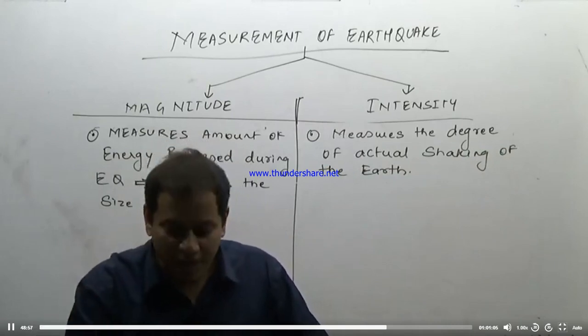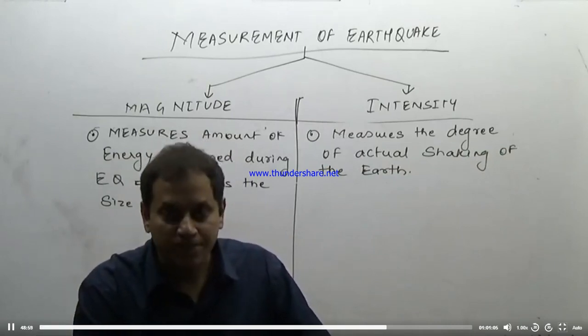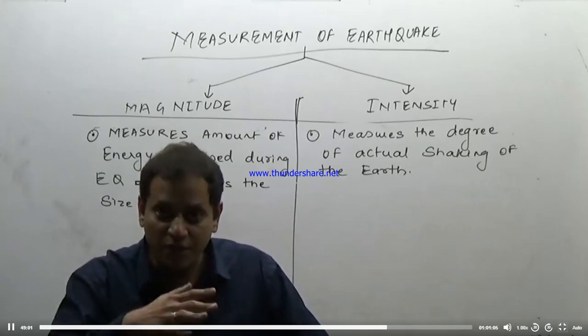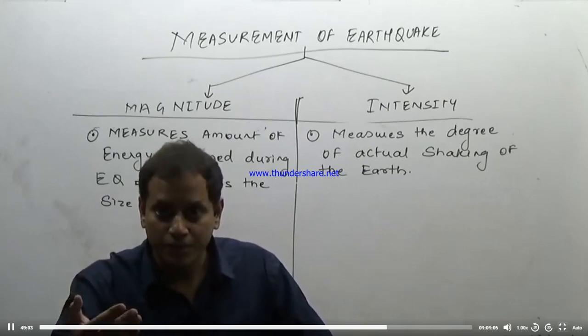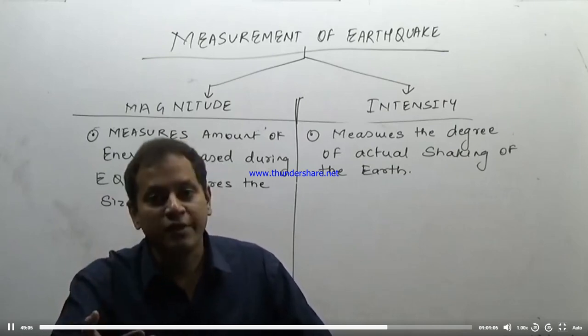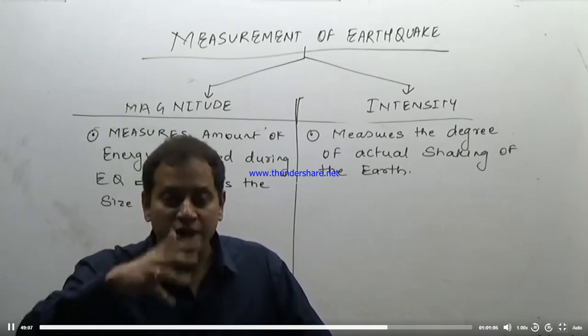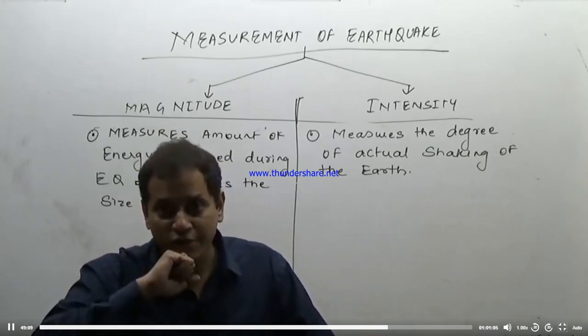If that area is very near to the epicenter, then there will be more shaking of the earth, resulting in more damage of life and property. So the more the earth shakes, the more damage there is to life and property.